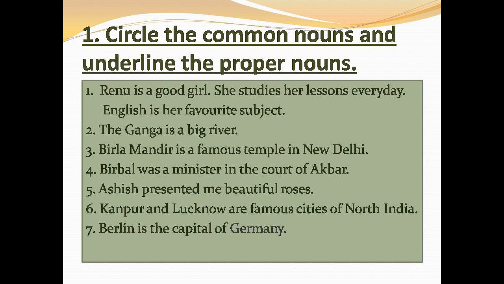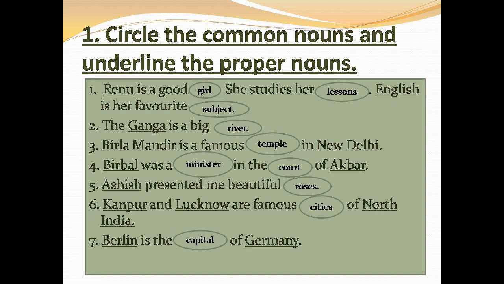Number 7. Berlin is the capital of Germany. Berlin is a proper noun, particular name. Germany is also a proper noun. So Berlin and Germany we have to underline, and capital is to be circled because it is a common noun. See, on this slide I have marked the sentences for you. I have circled the common nouns and underlined the proper nouns for you. Just check these answers.